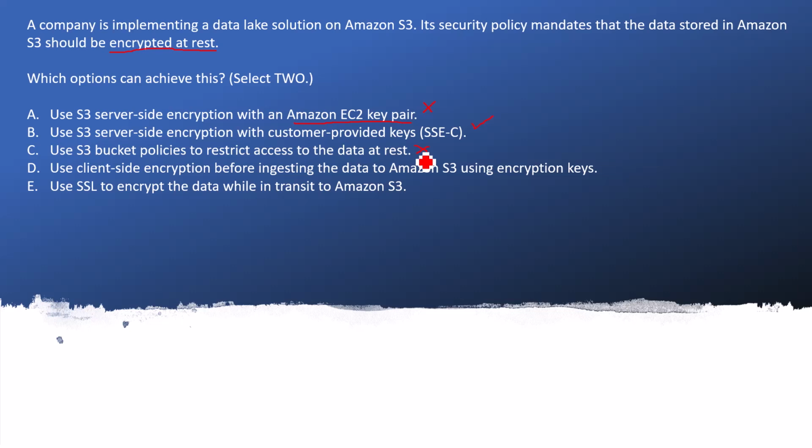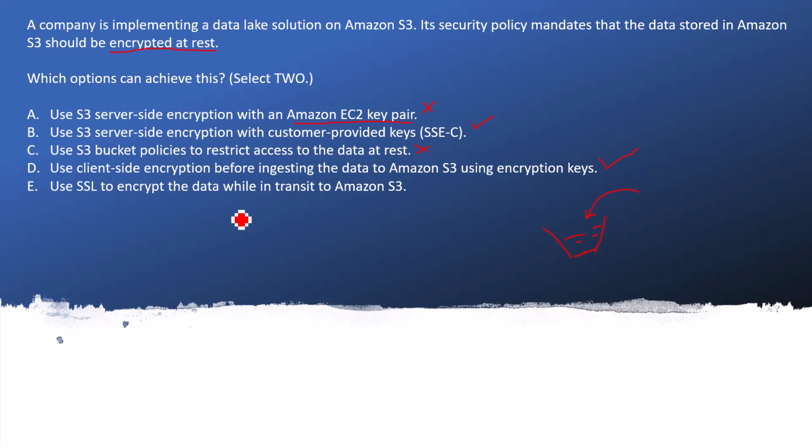D: Use client-side encryption before ingesting the data to Amazon S3 using encryption keys. Yes, this is the correct answer. The reason is that there is one more way, and that is client-side encryption. By using that, you can encrypt the data at rest. In the sense that you have an S3 bucket, and the data which is coming here is already encrypted by using the client-side encryption process. Whatever data is there is already encrypted because it was saved as encrypted data. So I will mark it as a right answer.